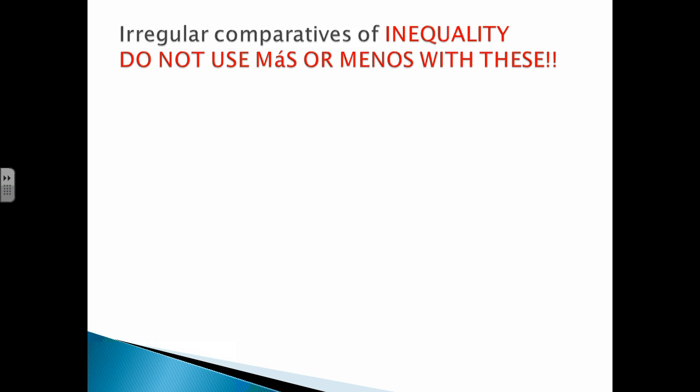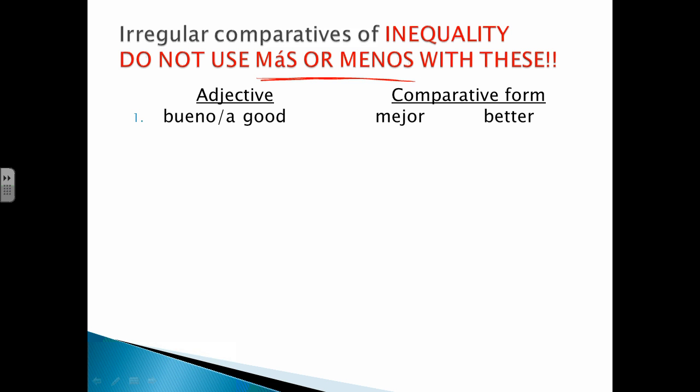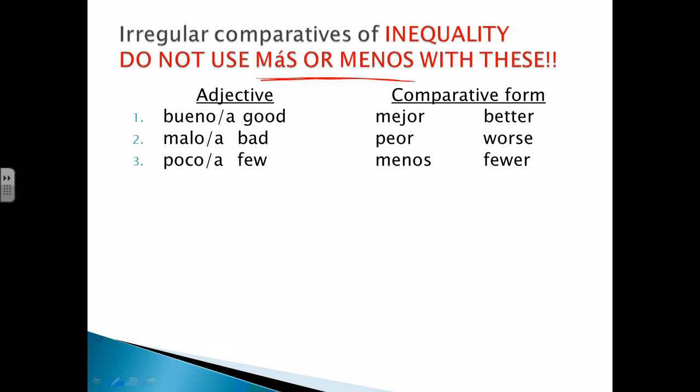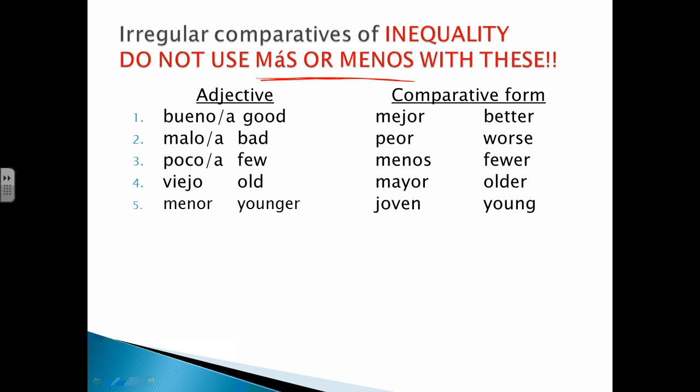Irregular comparatives of inequality do not use más or menos with these. So here we have some irregularities. So the adjective is bueno, which is good, but the comparative is mejor. You would not say más bueno. You would just say mejor. Malo. You would not say más malo. You would say peor. Por ejemplo, poco, you would say menos. Viejo, you would say mayor. Y menor, you would say joven. So please write these down as well.